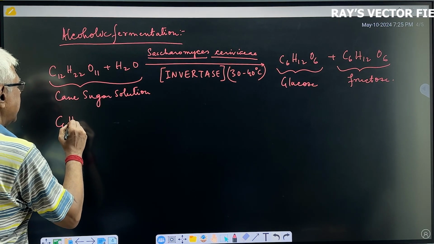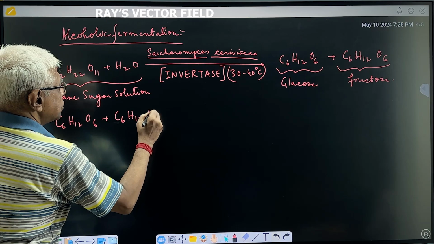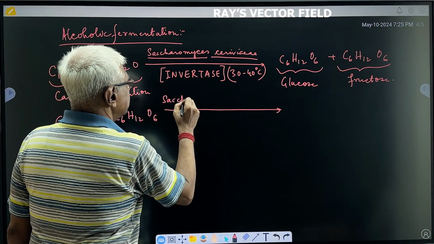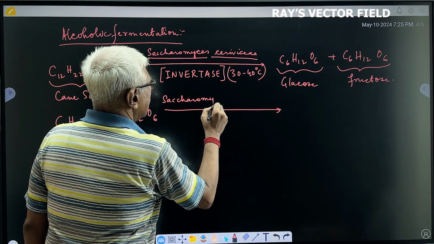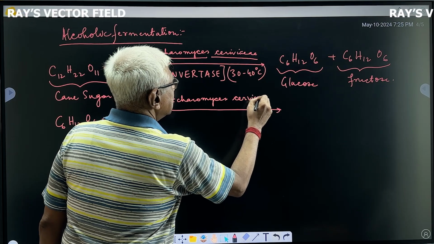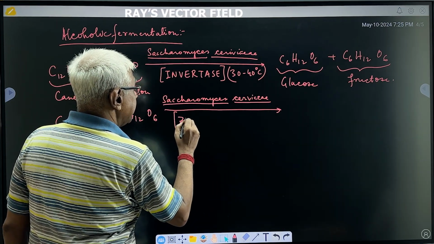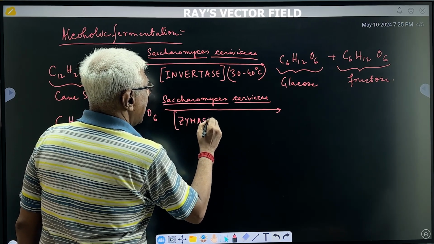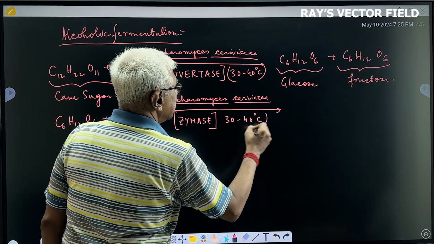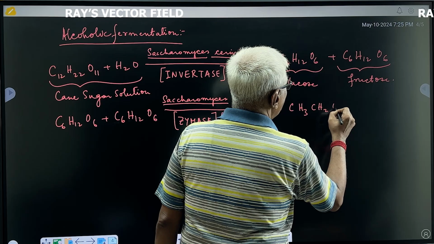Now C6H12O6 plus C6H12O6, under the same process, Saccharomyces cerevisiae, we have the enzyme zymase over here, and because of zymase at a temperature of 30 to 40 degrees centigrade, we have CH3CH2OH.